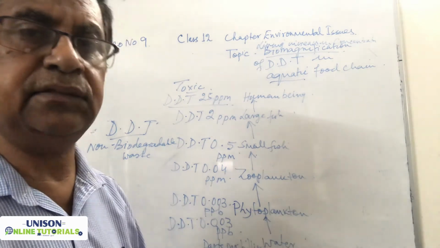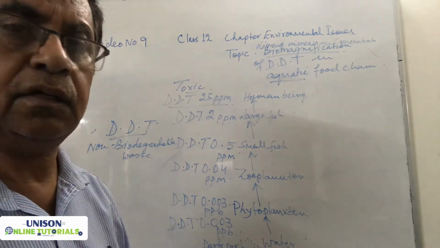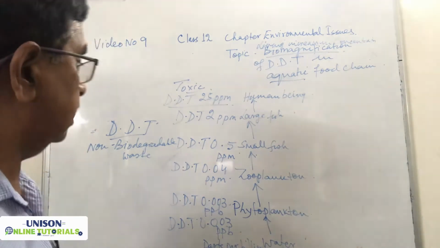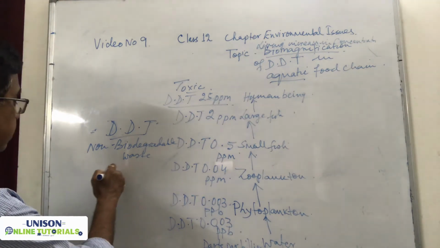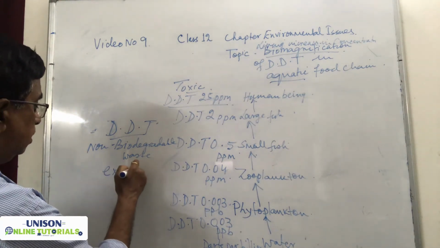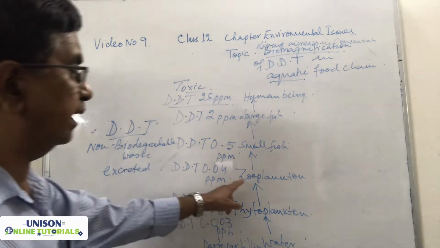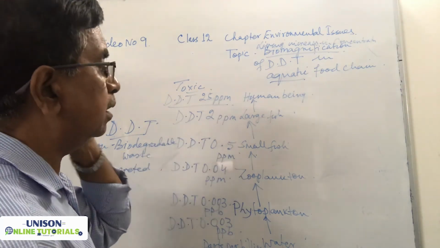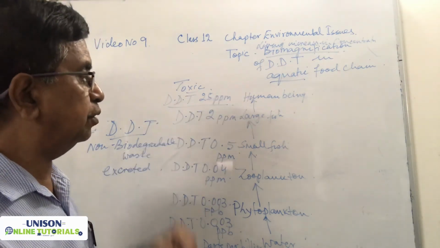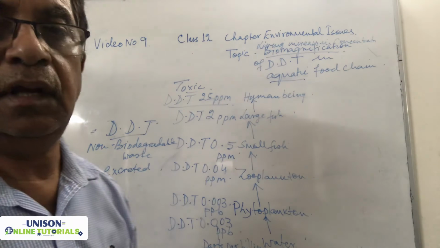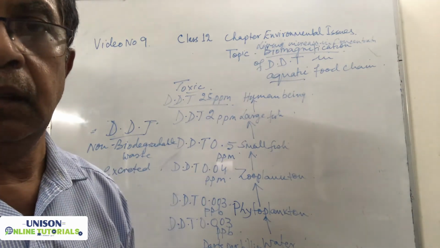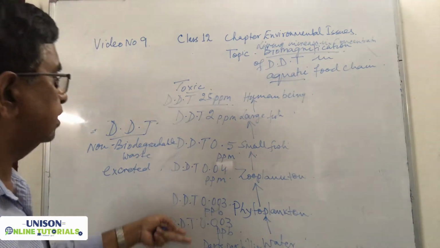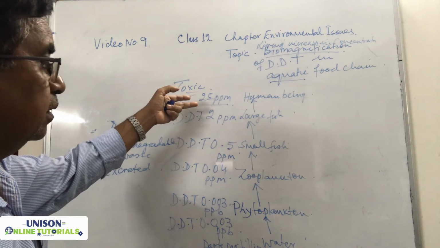It remains as it is, a harmful, toxic chemical. Secondly, it is not excreted by animals like zooplankton, small fish, large fish or human beings. It's not excreted out. That's why the concentration goes on increasing.